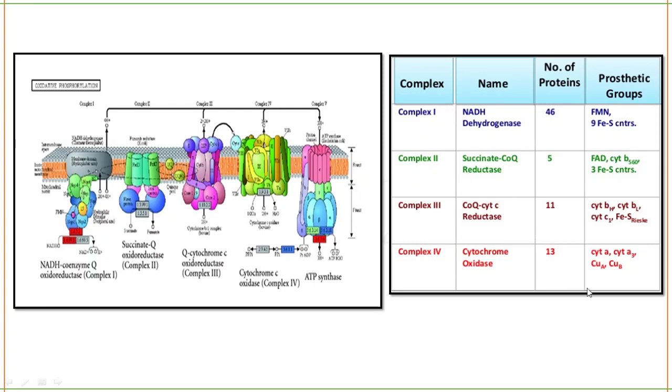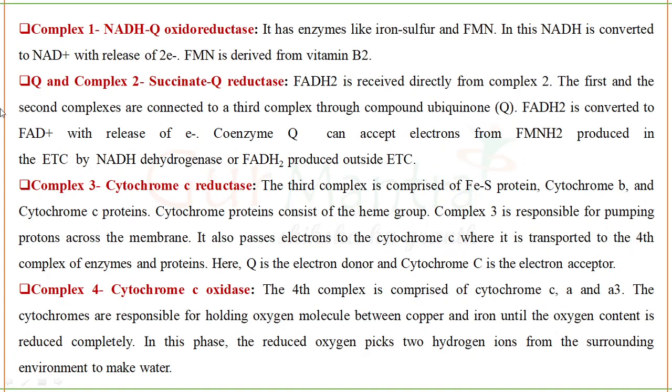So complex 1 has carriers FMN and FeS. Complex 2 has carriers cytochrome b and FeS. Complex 3 has the electron carriers cytochrome b, cytochrome c and FeS. And complex 4 has cytochrome a, cytochrome a3, copper A, copper B. These are the electron carriers. We are going to deal with these complexes in detail.